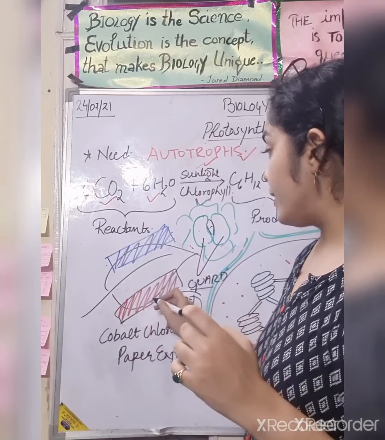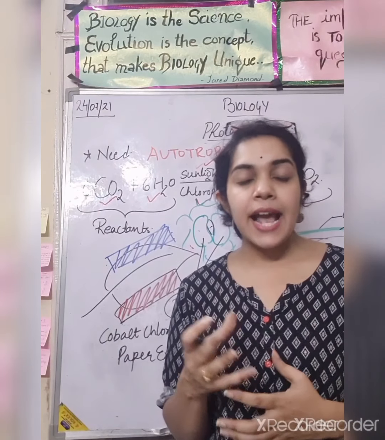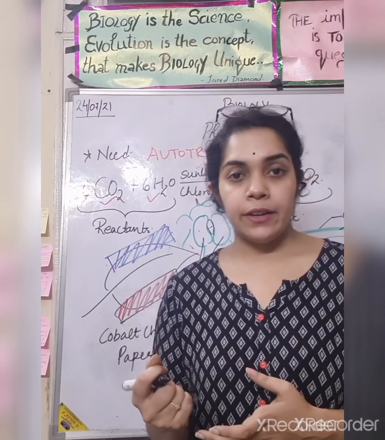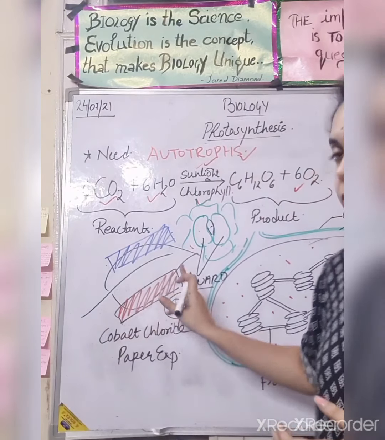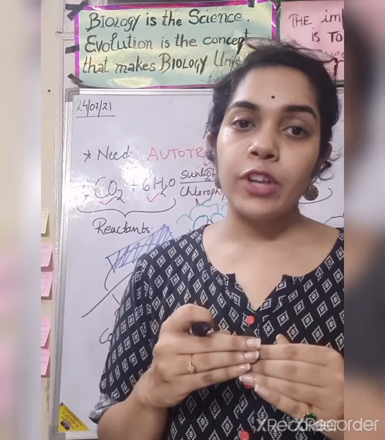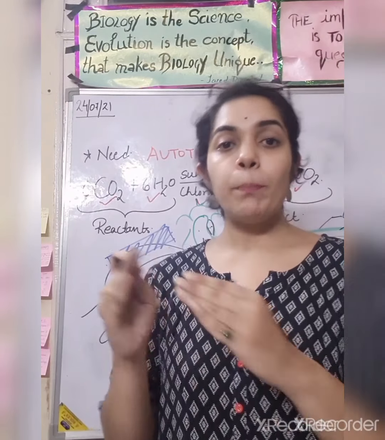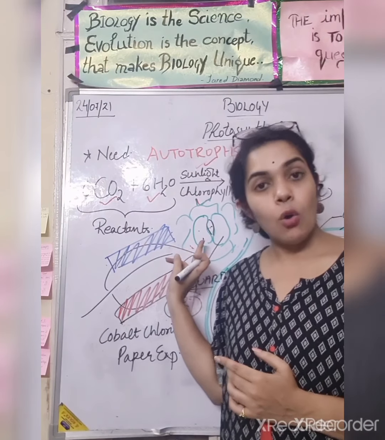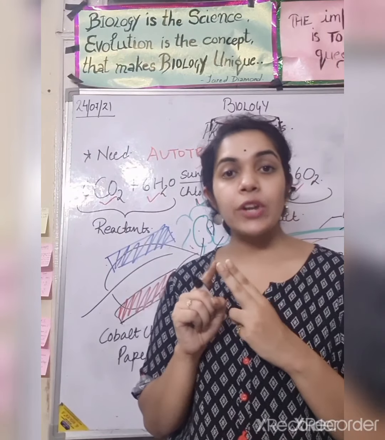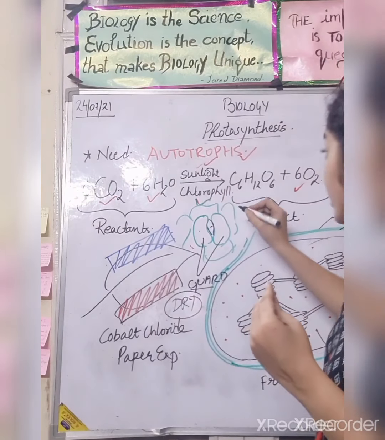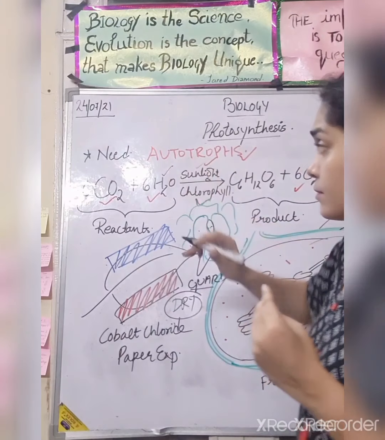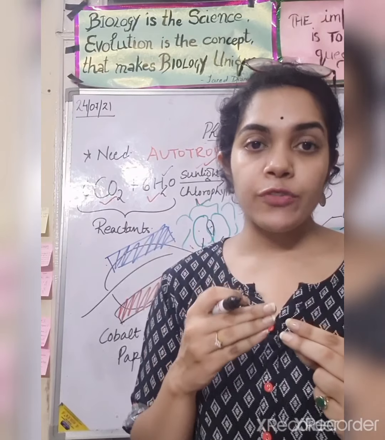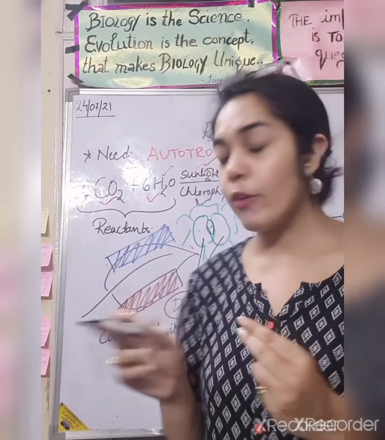When it becomes wet and absorbs moisture from the atmosphere, it will become pink in color. So on the lower side we will observe the cobalt chloride paper changing into pink color. Why is it so? Because there is a presence of stomata. Stomata do two things: they release moisture, the excess water, and they exchange oxygen and carbon dioxide.